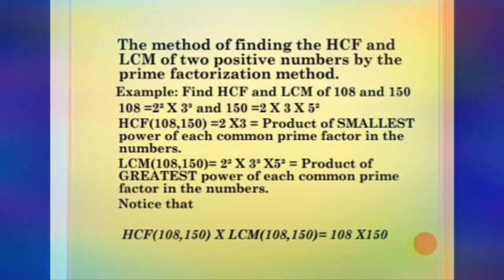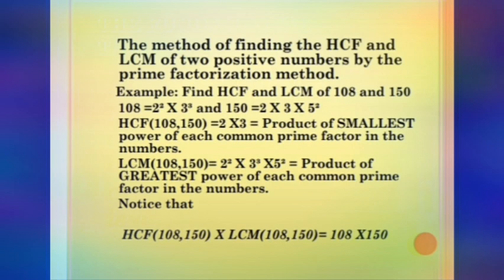That is 16,200. And here HCF is 6, LCM is 2700, and 2700 multiplied by 6 also gives you 16,200. So we have verified that the product of HCF and LCM of the two numbers 108 and 150 is equal to the product of 108 into 150, that is 16,200. I hope you have understood this.